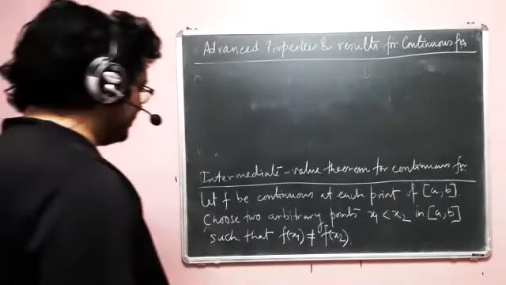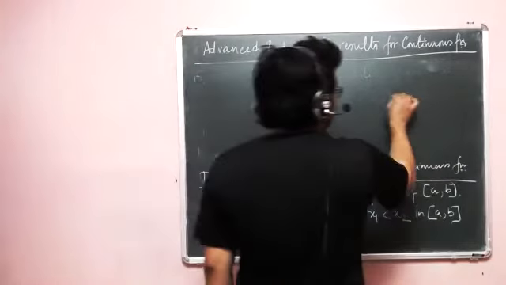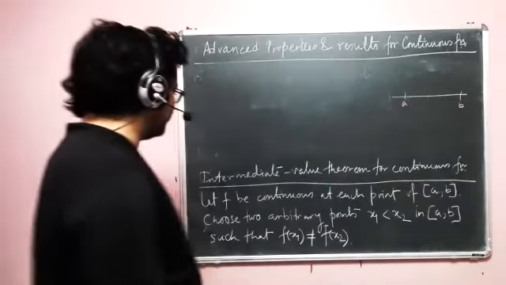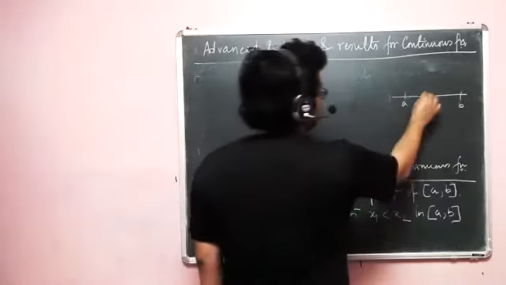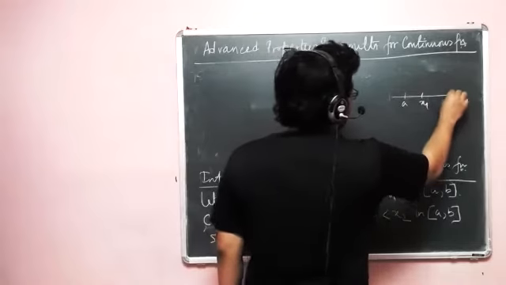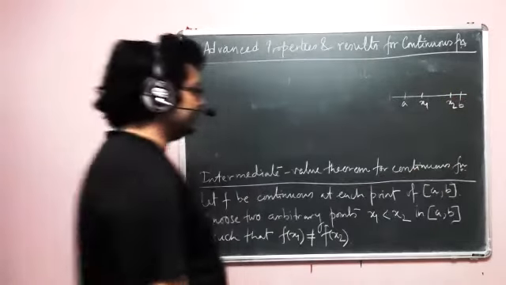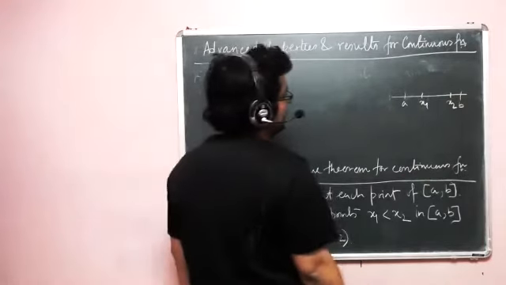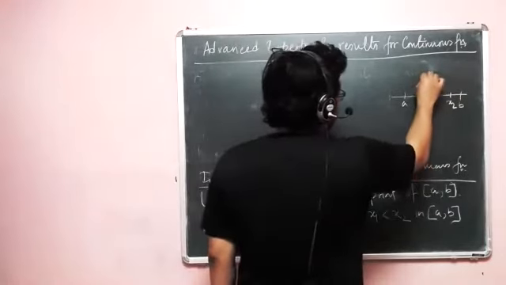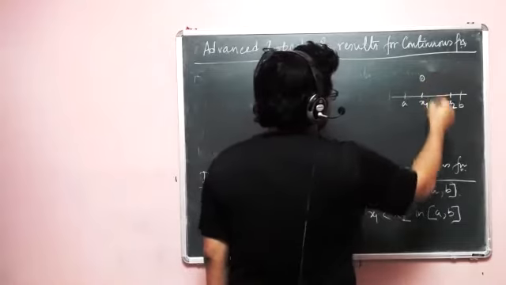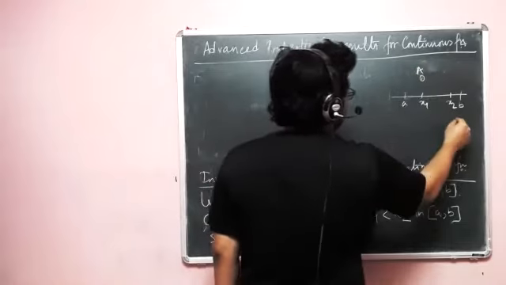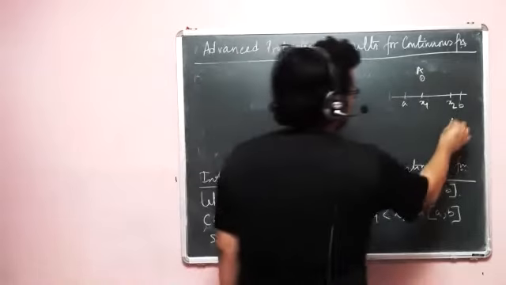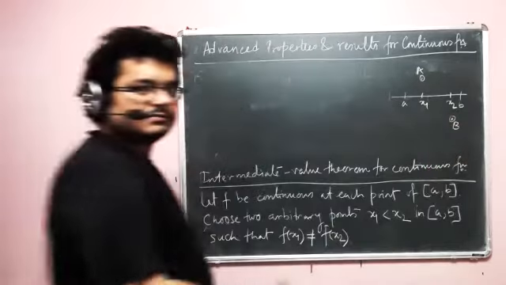So it says that again there is a closed interval [a, b], and I have chosen two arbitrary points. Let's say this is my x1 and this is my x2. And let's say that f of x1 is not equal to f of x2. So this is my f of x1, call it A, and this is my f of x2, call it B. No one said that I cannot choose positive and negative, so I've chosen that.